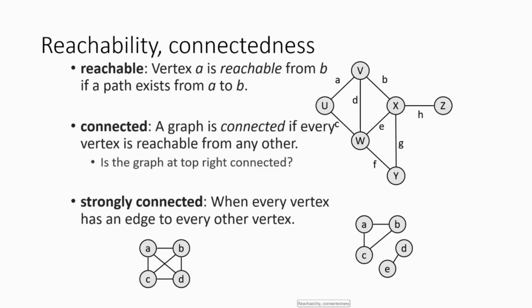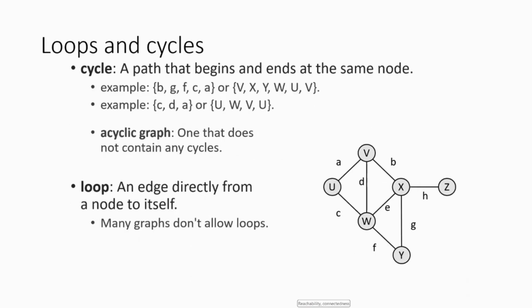In simple terms, we have two examples like this. In computer science and in AI, we usually use these graph representations. Strongly connected means every vertex has edges to every other vertex, so it has its own joints and closed loops.